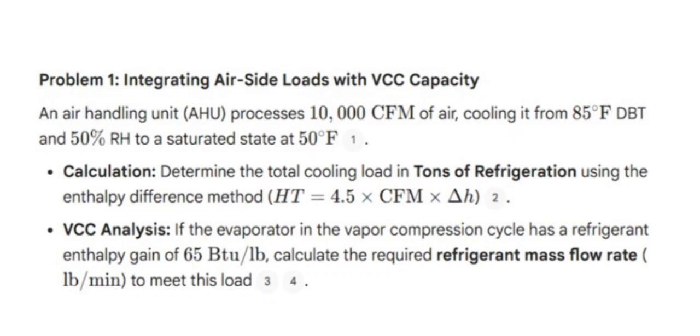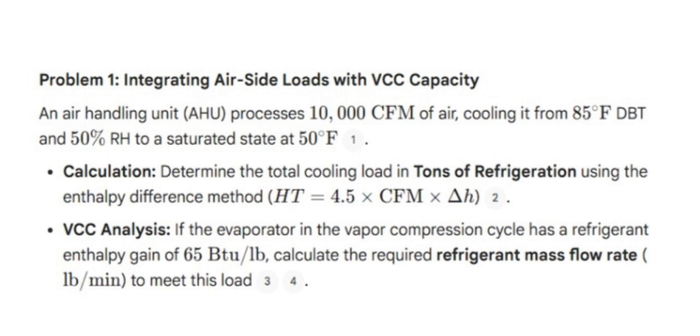Good day everyone. So for today's video, we're going to solve problems about HVAC and refrigeration compression. The first problem is integrating air side loads with VCC capacity. An air handling unit or AHU processes 10,000 CFM of air, cooling it from 85 degrees Fahrenheit dry bulb temperature and 50 percent relative humidity to a saturated state at 50 degrees Fahrenheit.